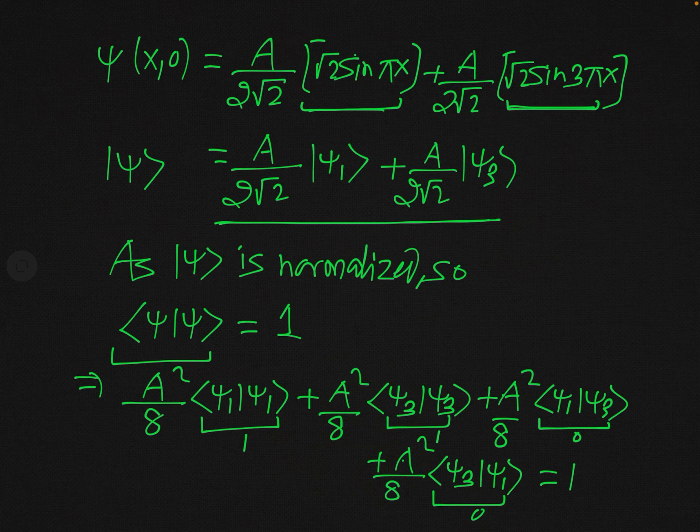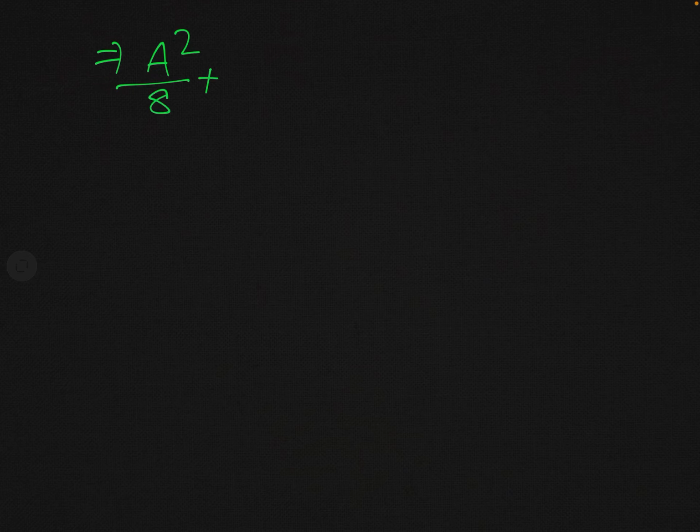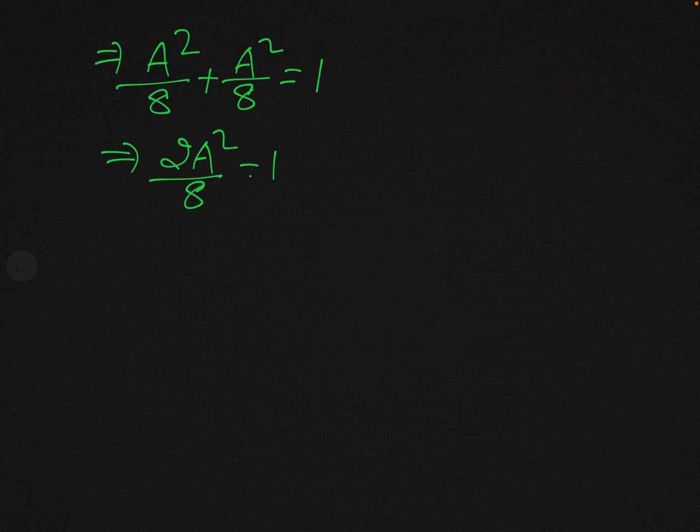So our final expression is a square over 8 plus a square over 8 equal to 1, so 2a square over 8 equal to 1, and this implies a equals the square root of 4, that is 2.